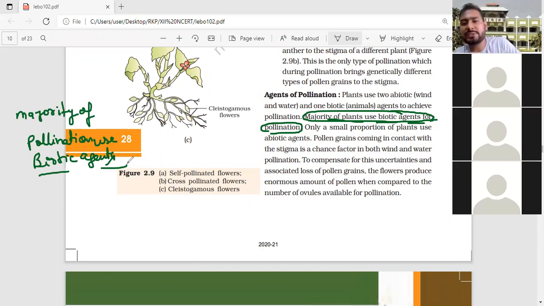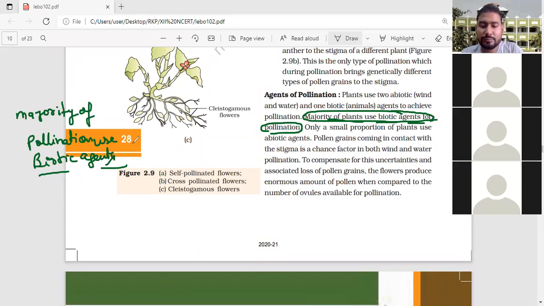So 80% of pollination is generally accomplished by biotic agents, and the remaining 20% may be through abiotic agents.